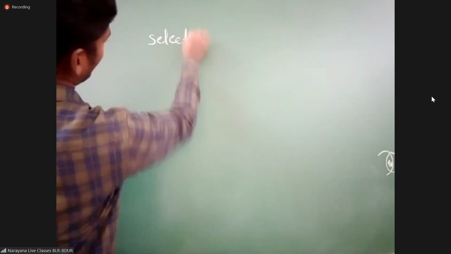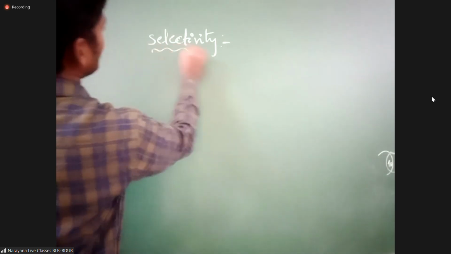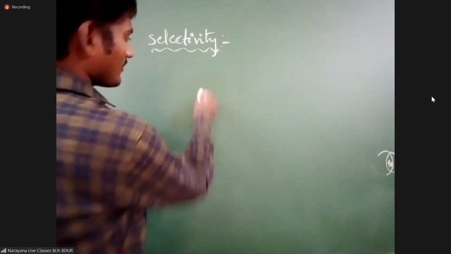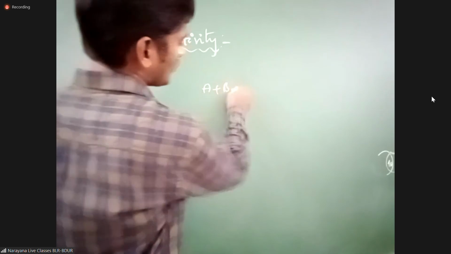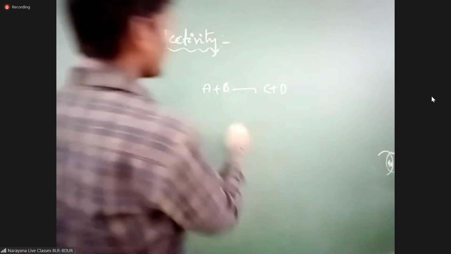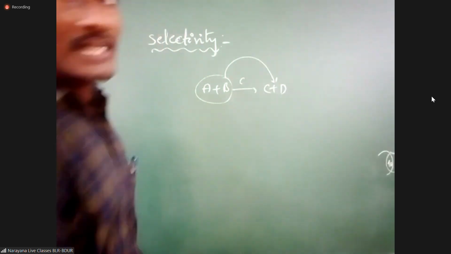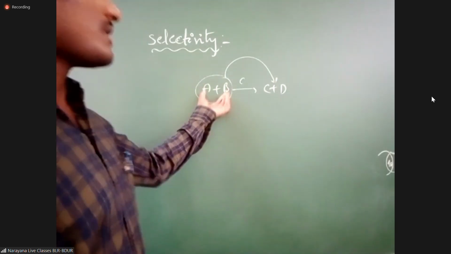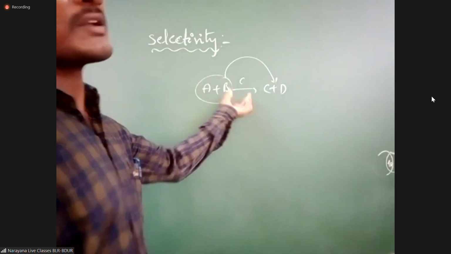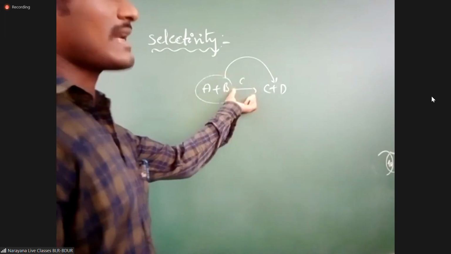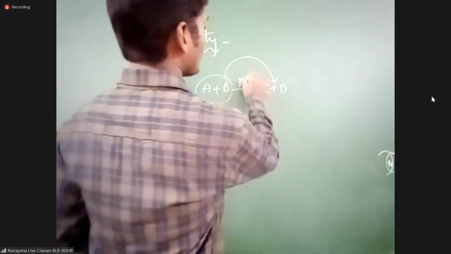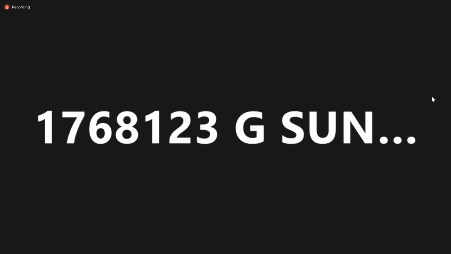Selectivity. Students, generally you know very well, A plus B gives rise to C plus D. In that, reactants will give product without catalyst. With catalyst, the reactants react with the catalyst in a particular way. If you are taking nickel, you will get a different product. If you take copper, you will get a different product.